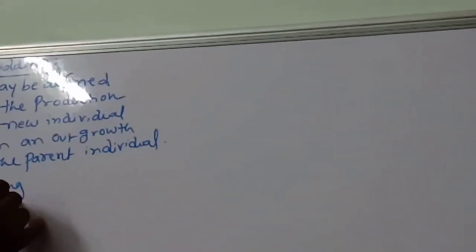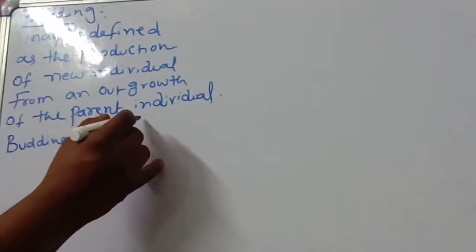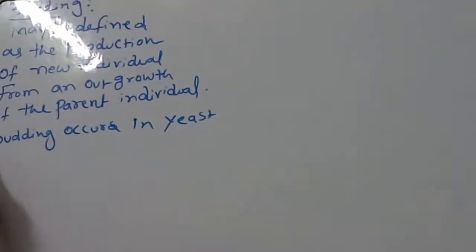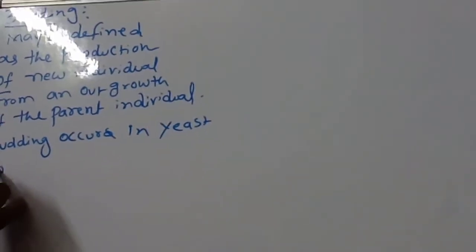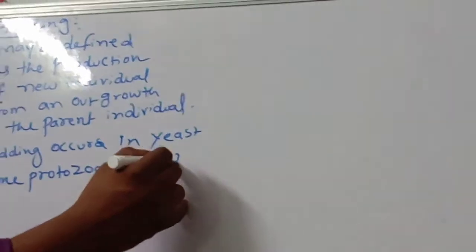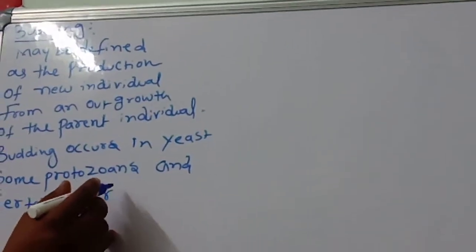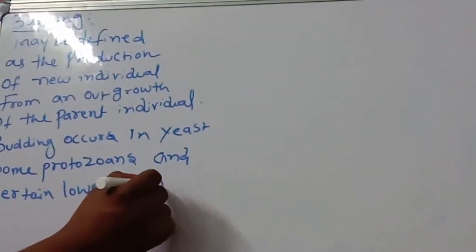Budding occurs in yeast, some protozoans, and certain lower animals.